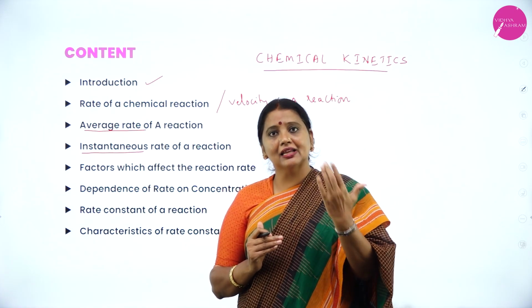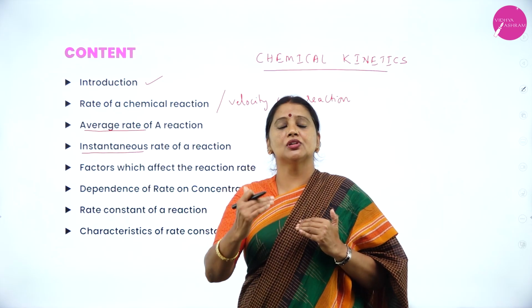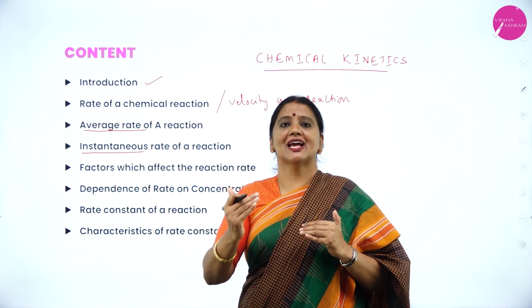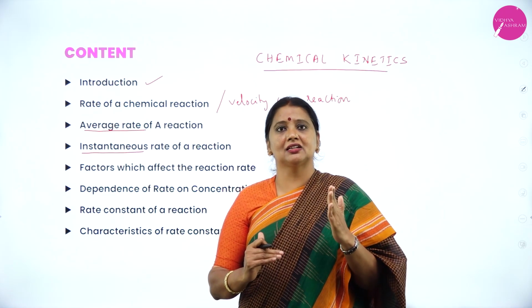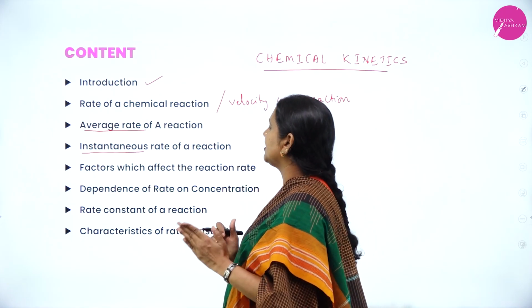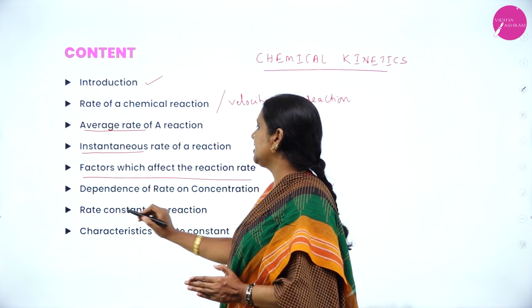First, I will give an introduction about chemical kinetics. After that, I am going to explain about velocity of a reaction or rate of a reaction. After that, there are two types of rate, instantaneous rate as well as average rate. Factors which affect the reaction rate.